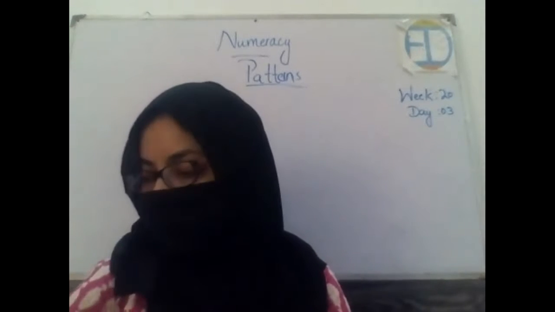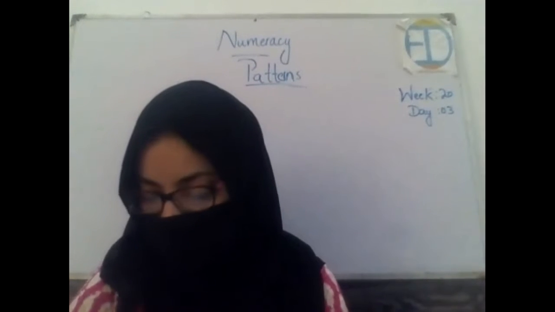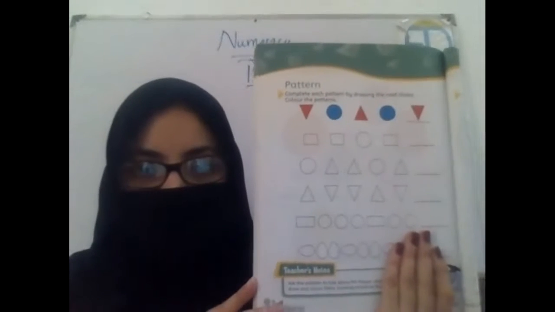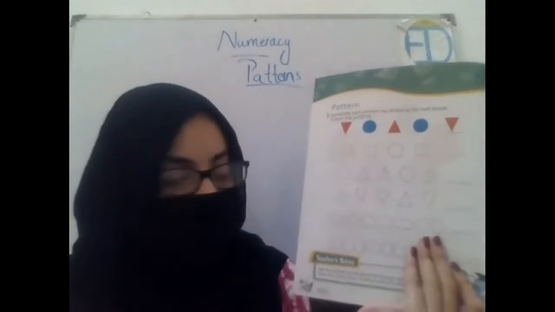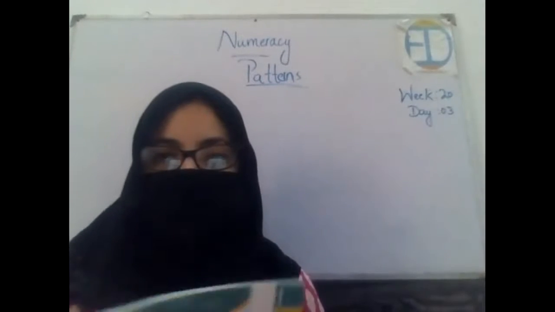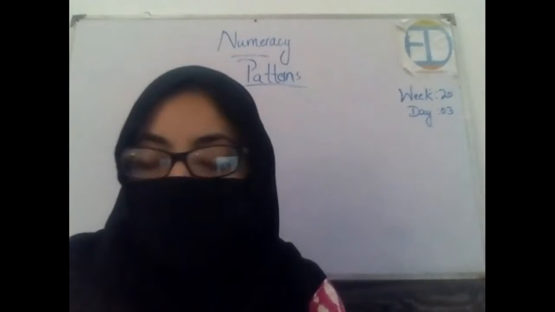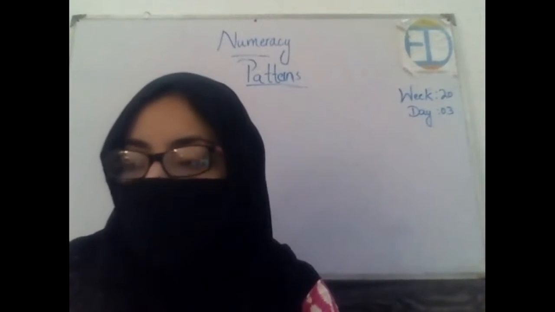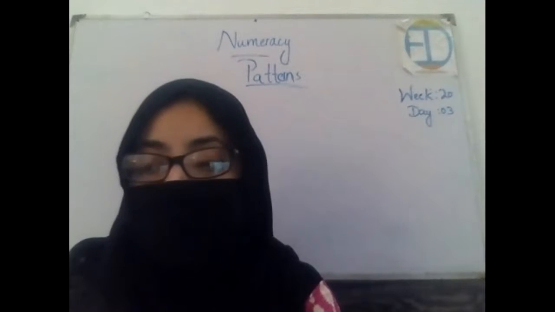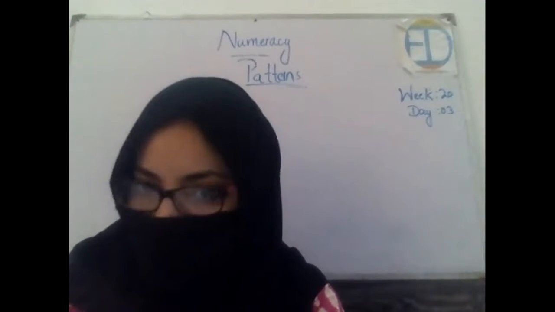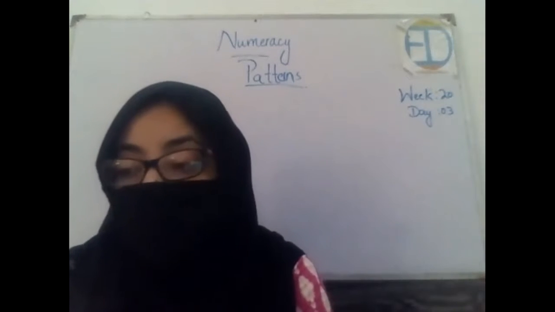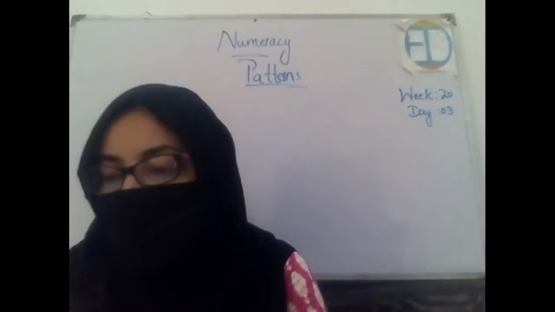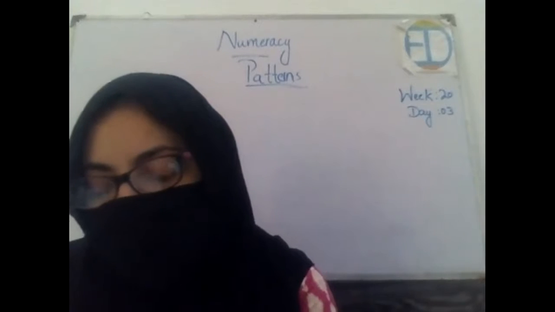Okay, now I want all of you to please open your book, page number 102, so that we can practice what we have learned so far. The topic name is pattern, and this is page number 102. Hurry up, please open this. So the question says, complete each pattern by drawing the next shape and color the patterns as well. Well, this is a very interesting activity. First you are supposed to draw the shape which is missing, and then you are supposed to color them as well. So look at the first one. There was a triangle, then a circle.